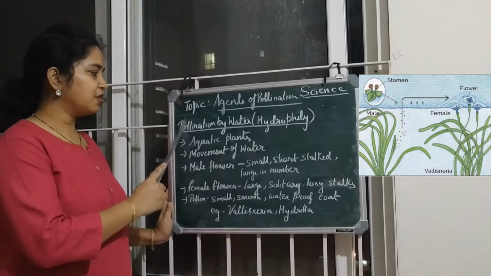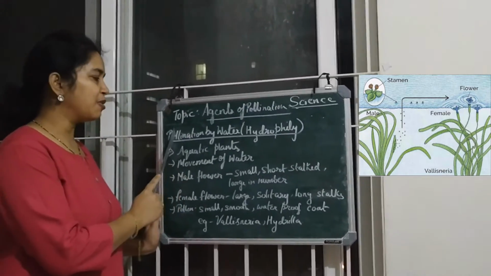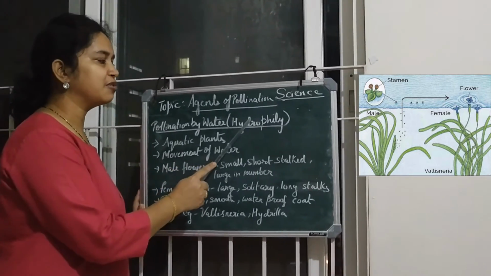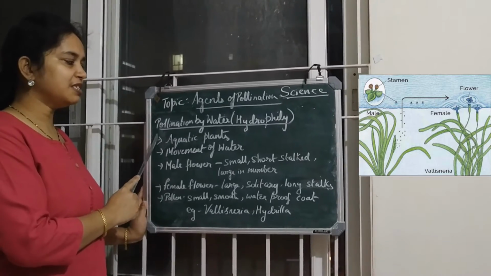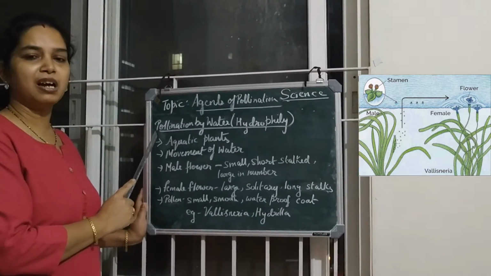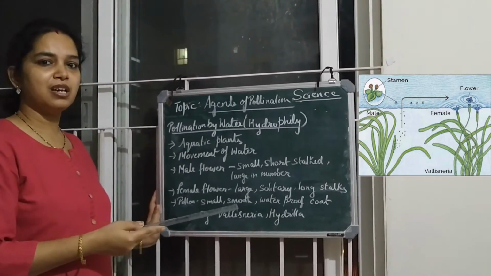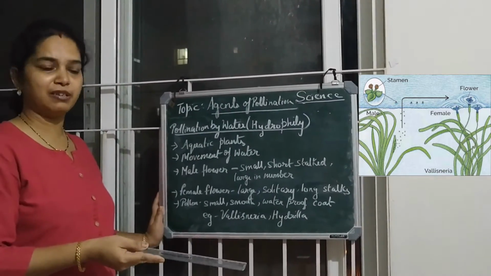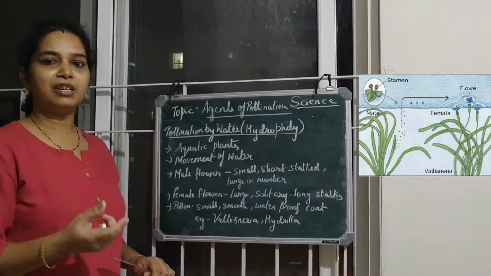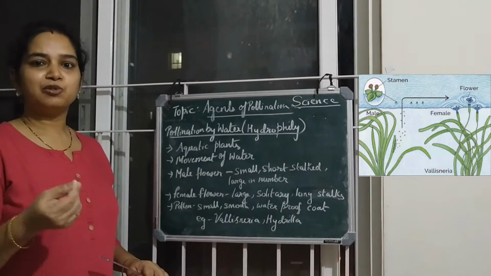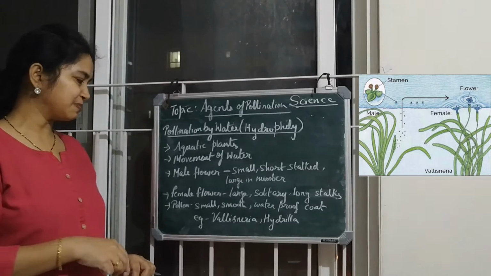Now the second abiotic agent is pollination by water. Pollination that happens by water is called hydrophily. Hydro means water. This is generally seen in aquatic plants, the plants that grow underwater. The movement of water helps the dispersal of pollen grains. The movement of water brings the pollen grains from the anther to the stigma of the flower.